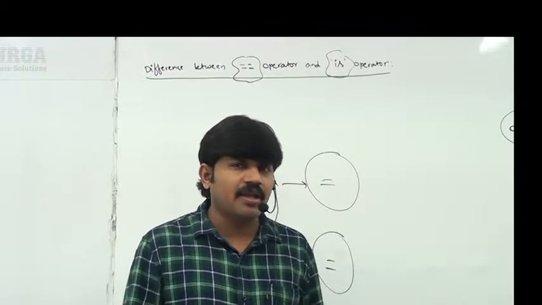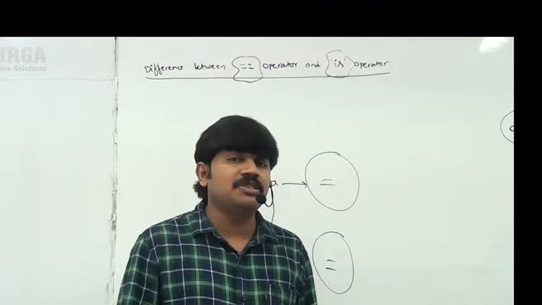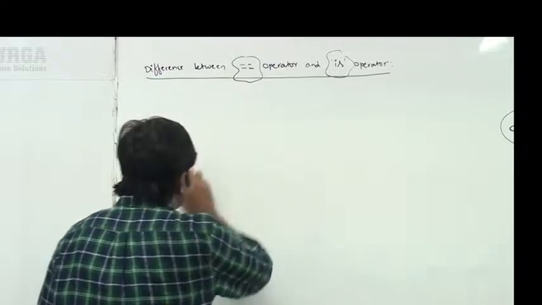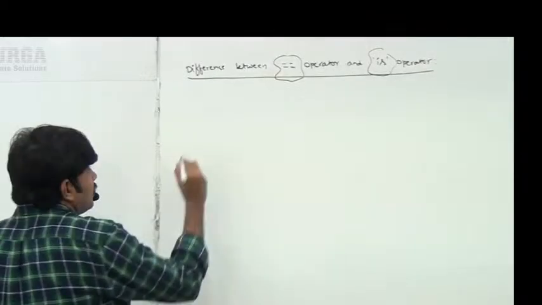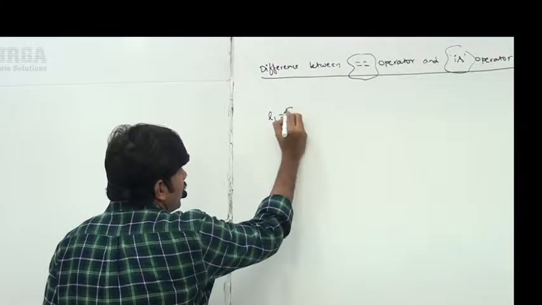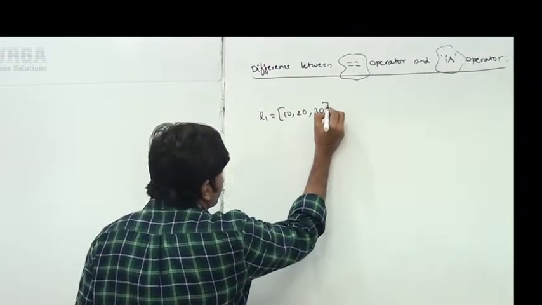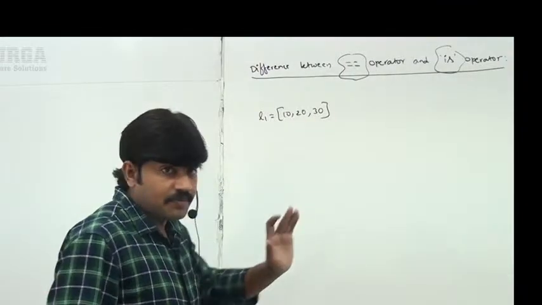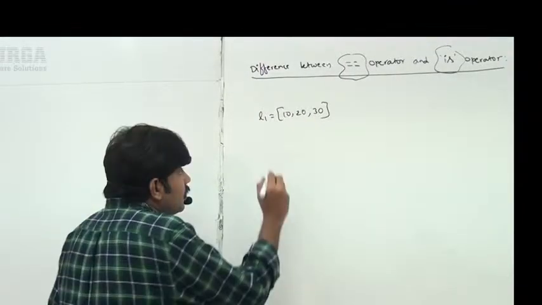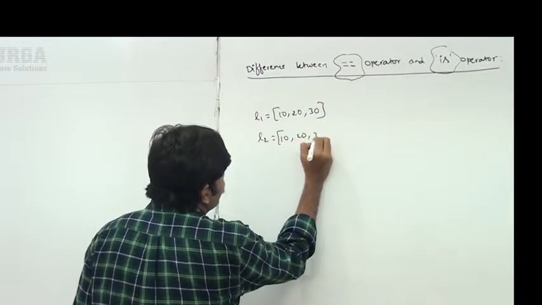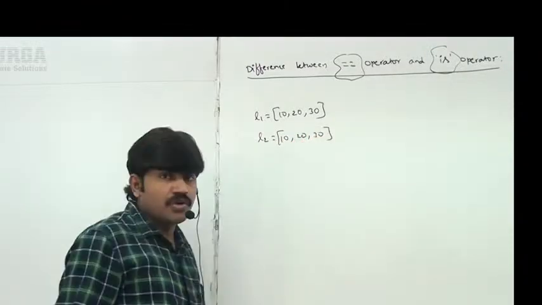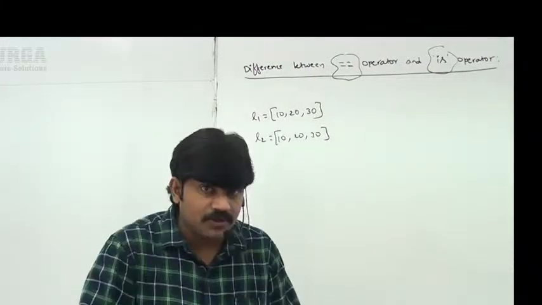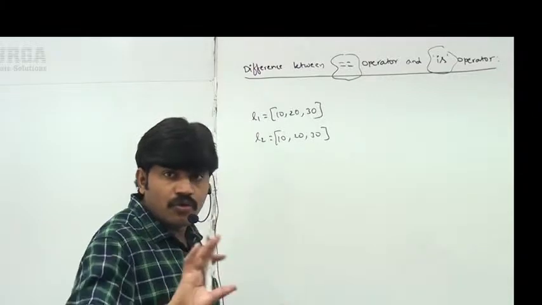Okay, theory is fine. Can you please explain with an example? Just observe carefully. Here I am taking the simplest example to understand. L1 = [10, 20, 30], which is a list. L2 = [10, 20, 30]. For fundamental data types reusability is there, but for list objects there is no reusability.